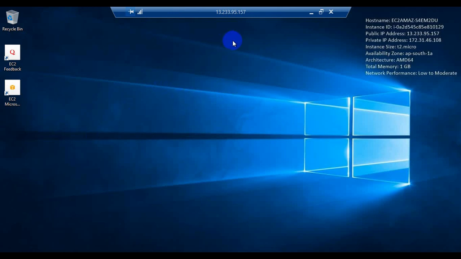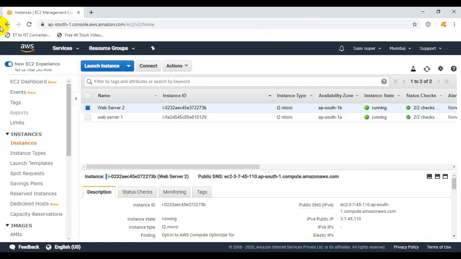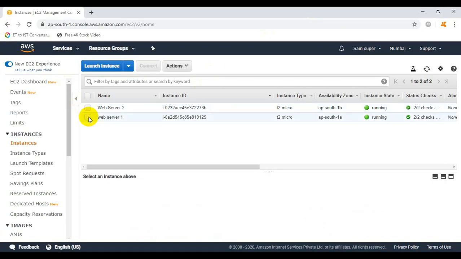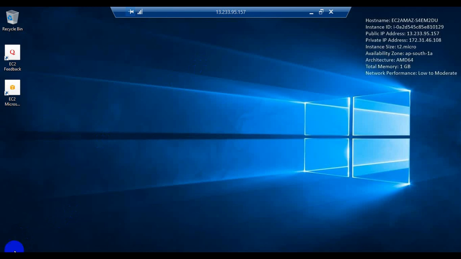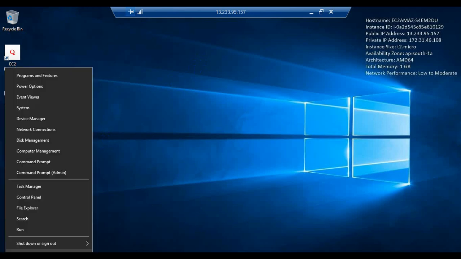So we are inside the web server 1. You can see the public IP address it is showing here, 13.233.95.157, and let us go to the portal and check it. What is the public IP address? 13.233.95.157. So you can see the public IP address here. So now let's go to the portal. So we need to go to the server manager. From the server manager we have to install the IIS web service role.